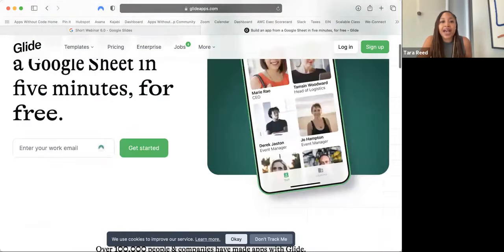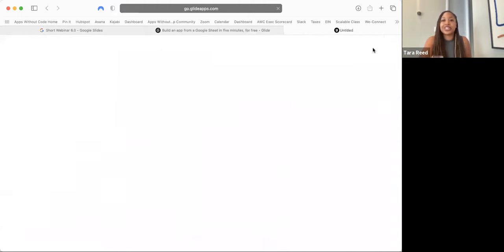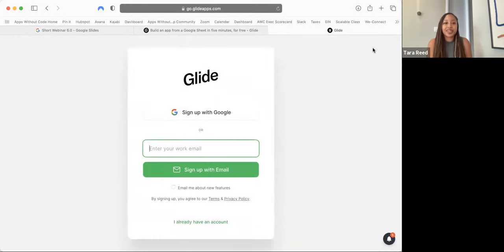So we're going to scroll back up to the top of this page, and I want you to click sign up. If you already have an account for some reason, you can log in, but for most of you, you don't. So we're signing up for the first time. So I want you to click sign up. And you're going to see a screen like this, which is prompting you to sign up.